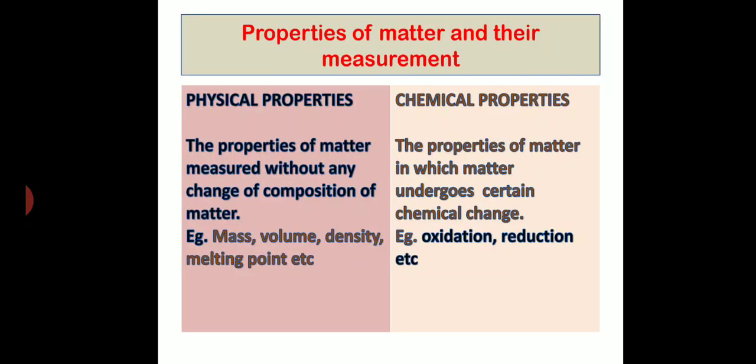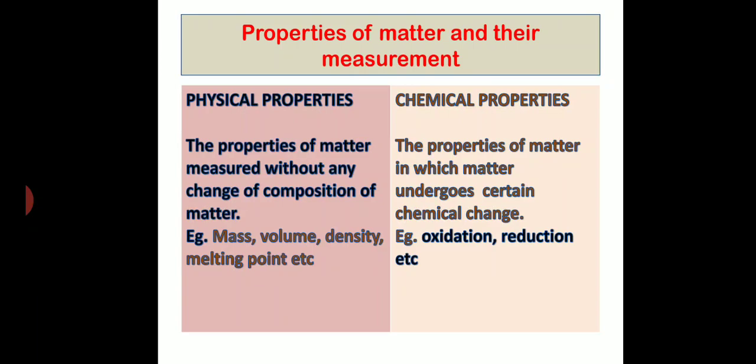Next, properties of matter and their measurement. Matter has two kinds of properties: physical properties and chemical properties. What do you mean by physical properties? Physical properties are the properties of matter measured without change of composition of matter. Example: mass, volume, density, melting point, boiling point. In these cases, matter does not undergo any change. Right? We measure these properties without disturbing the composition of matter.